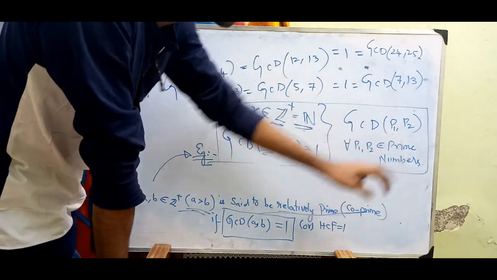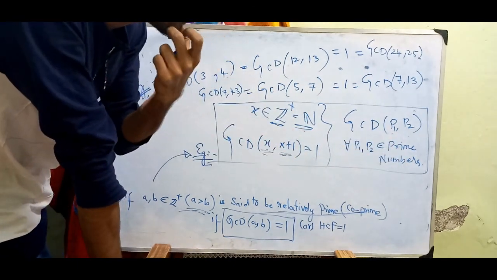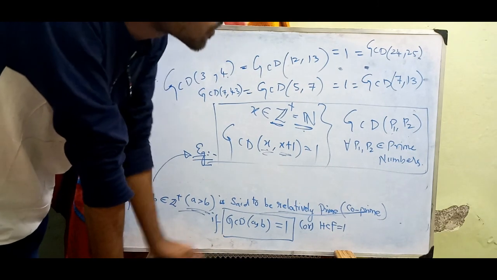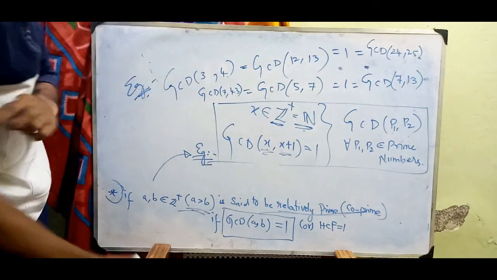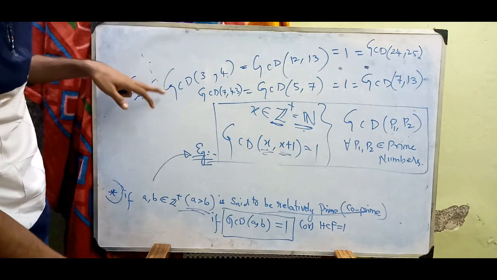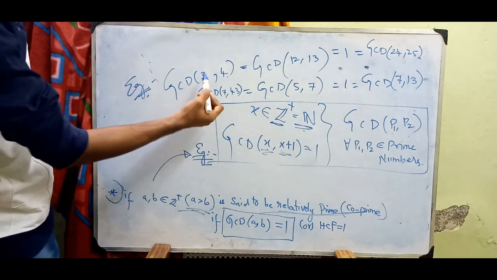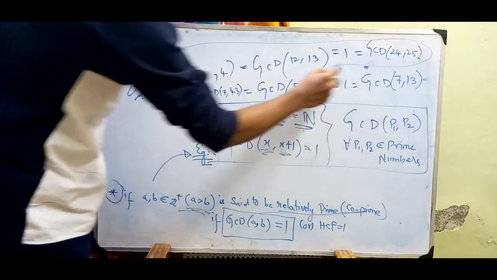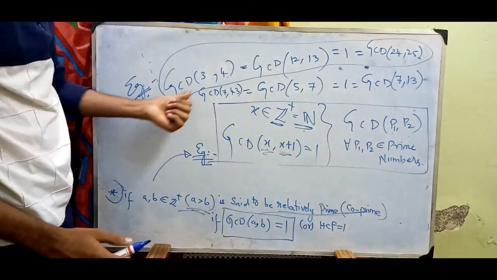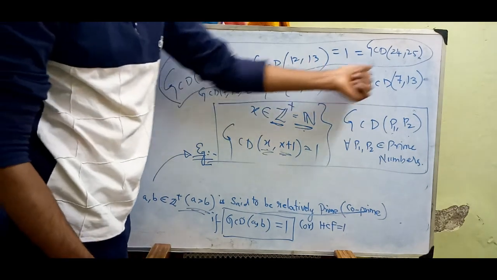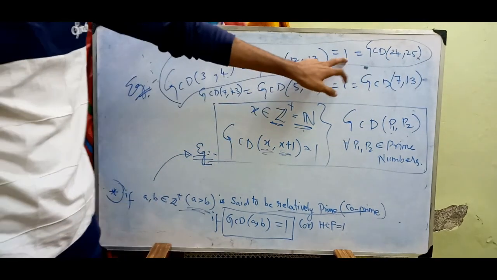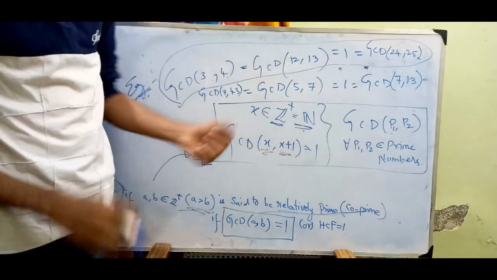And here, prime numbers, as you know, are 2, 3, 5, 7, 11, 13, 17, 19, 23 and so on. You can take any prime numbers. Here are the examples. GCD of 3 comma 4, these are consecutive numbers examples. GCD of 3 comma 4, 12 comma 13, 24 comma 25 are all equal to 1. The remainder we get at exhaustion is 1.